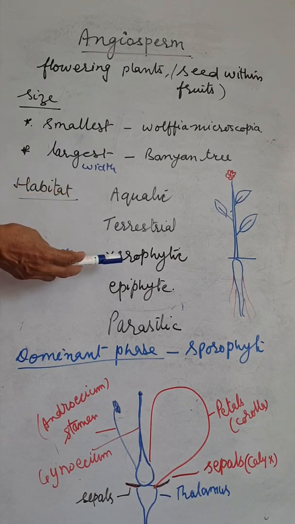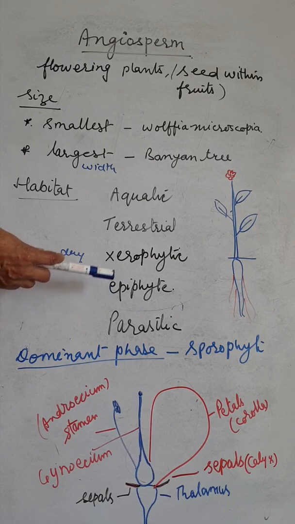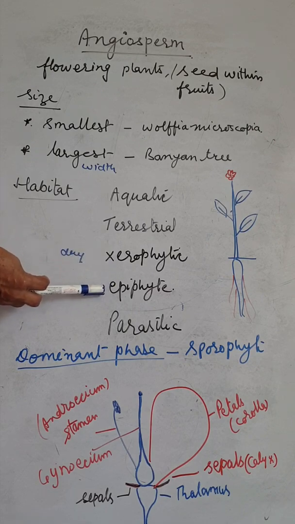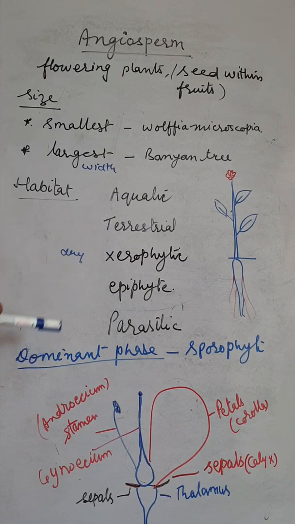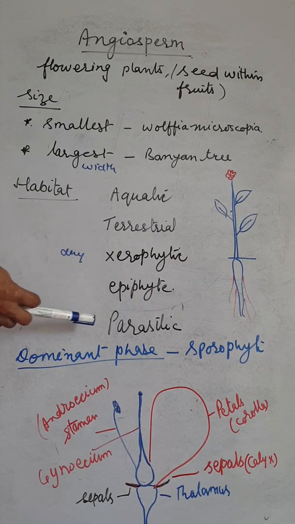Example, cactus, acacia. Epiphytic plants grow on the branches of tall trees. They do not get food from the host tree. They do not get the nourishment from it. They grow there to get sunlight for proper growth.